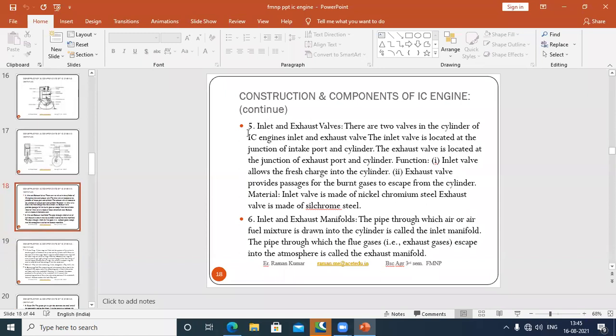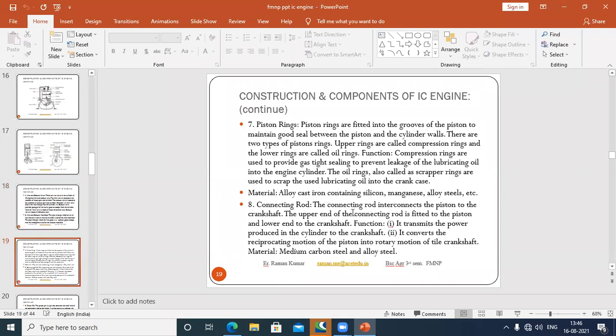Look at the inlet and exhaust valves. Two types of valves are there. Through the inlet valve, the air-fuel mixture comes inside the cylinder, and the exhaust valve is mostly used to let the burnt gases escape from the cylinder to the atmosphere. The inlet valve is mostly made of nickel chromium steel, and the exhaust valve is mostly made of silichrome steel.